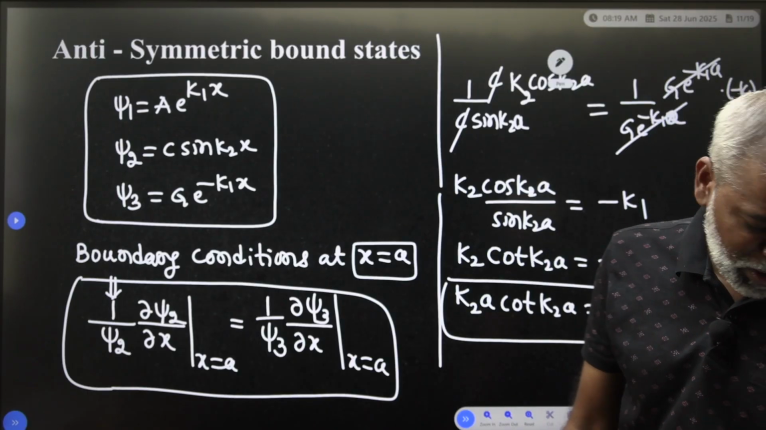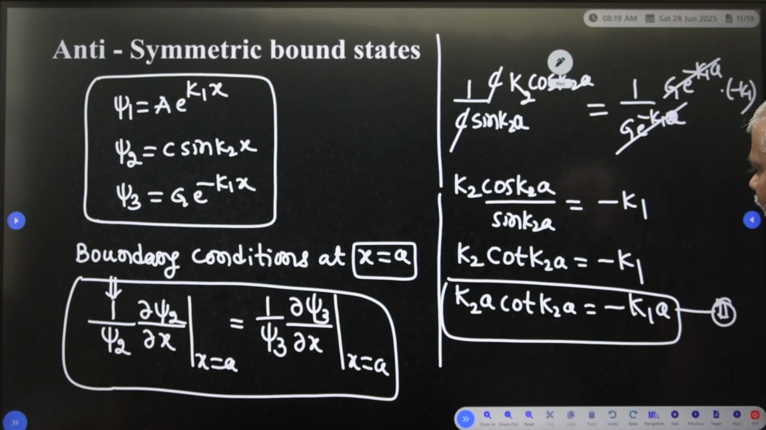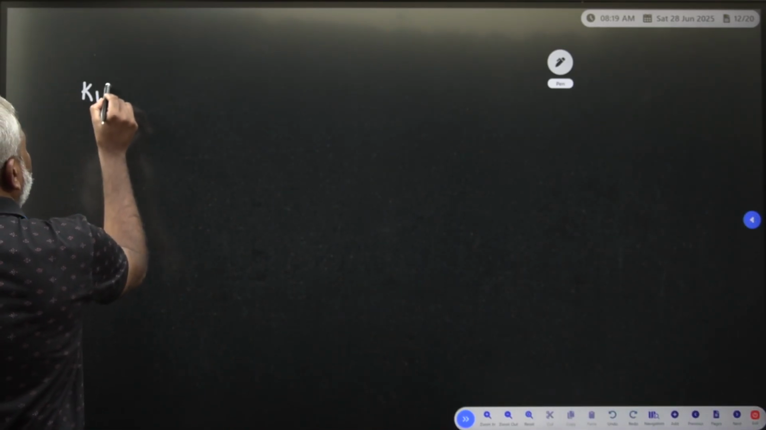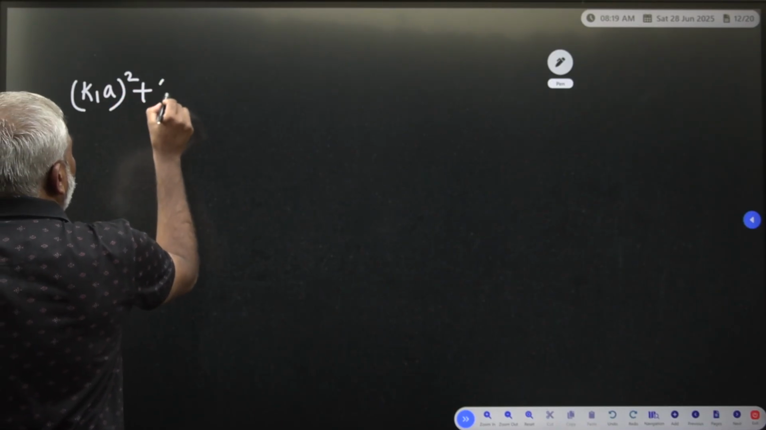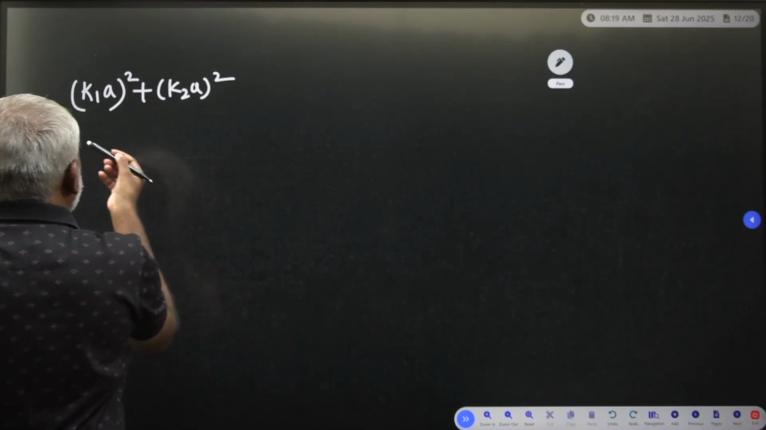So what is your equation number 2? Minus k1a is equal to, are you able to get that one? Now you are able to take the k1 square a plus k2 square a. You have to apply k1 square a and k2 square a, and calculate how much you are going to get. So first we need to calculate k1a whole square plus k2a whole square. How much are you able to get?